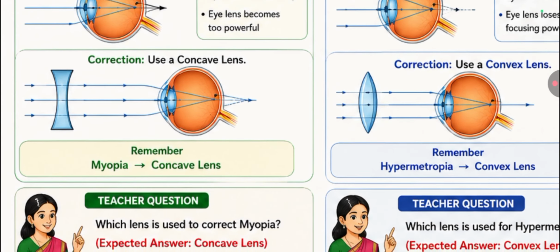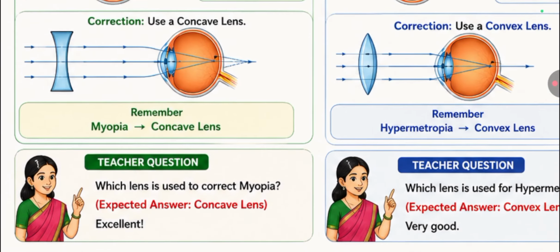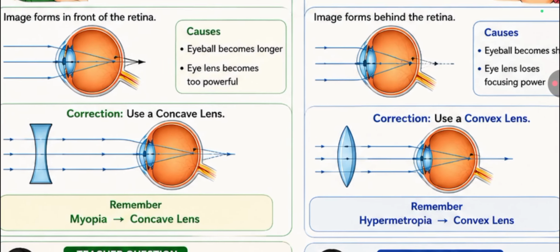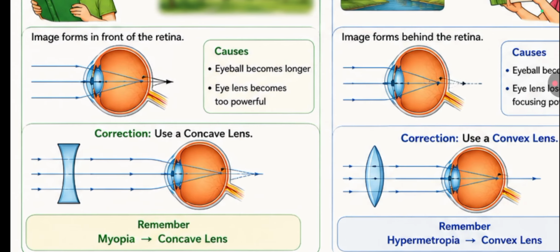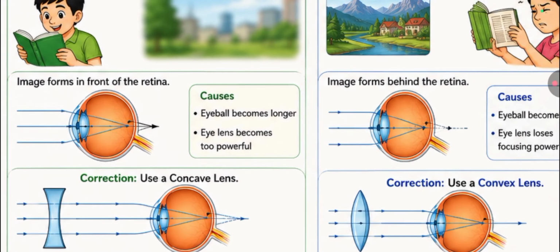Okay. So, which lens is used to correct myopia? Concave lens. When we use a concave lens in front of our eyes, it forms the image exactly at the retina. So, we correct this defect using the concave lens.